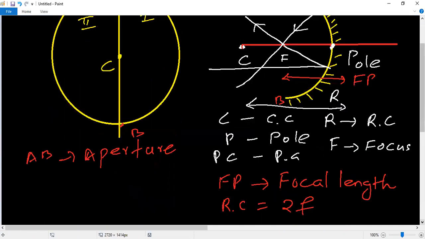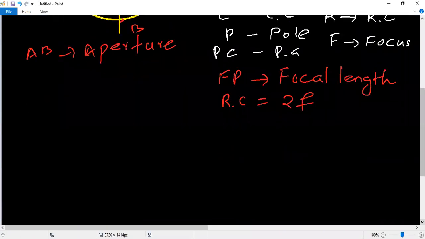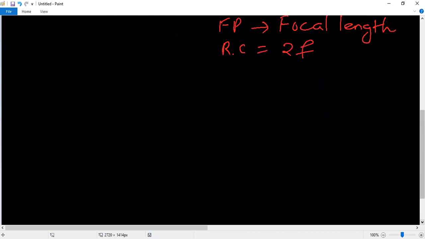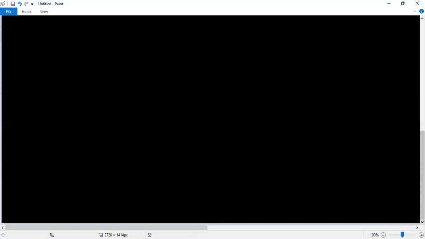Next, the convex mirror is similar, only the sign convention is different. Listen.